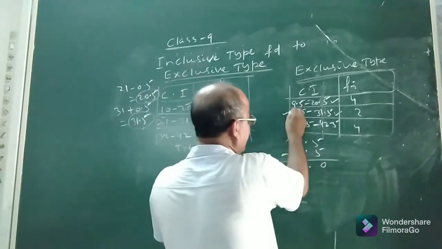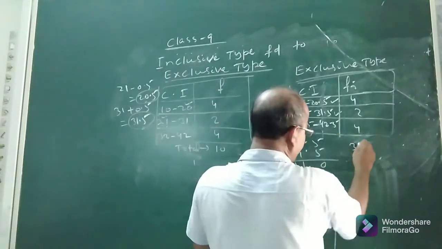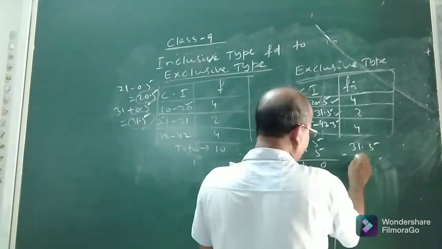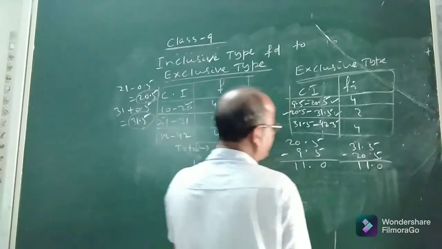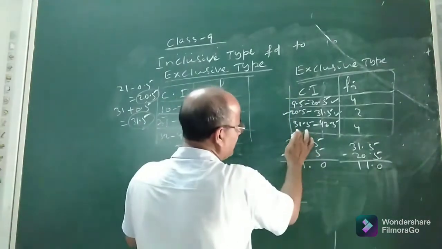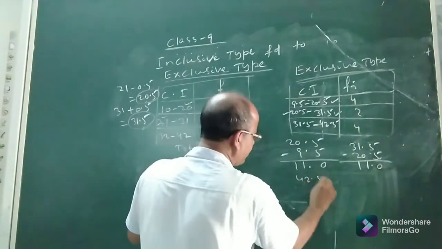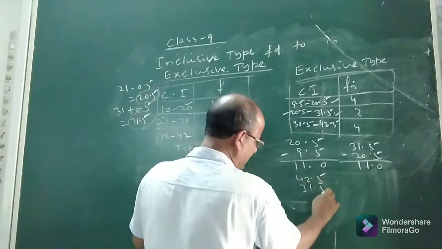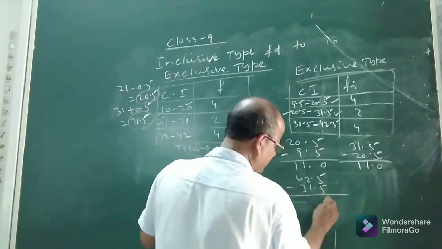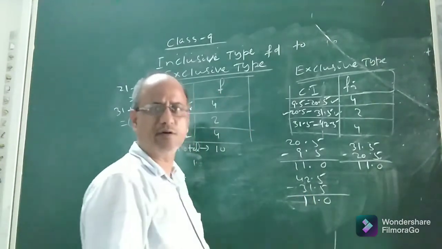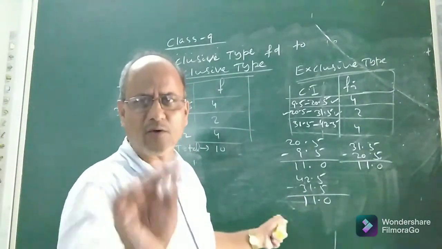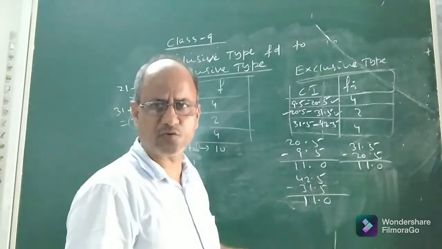Now let us discuss the second one. 31.5 minus 20.5. 5 minus 5, 0, 1, 1. You see, 11.0. Again, 42.5 minus 31.5. 5 minus 5, 0, 2 minus 1, 1, 4 minus 3, 1. So what difference? What are you observing from these two?